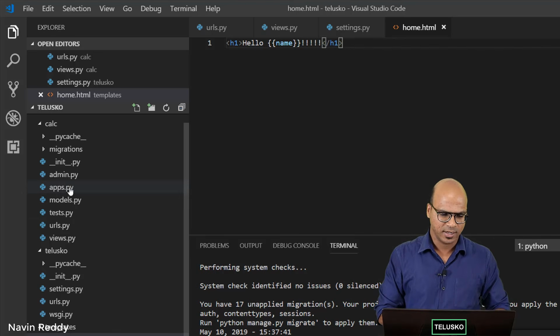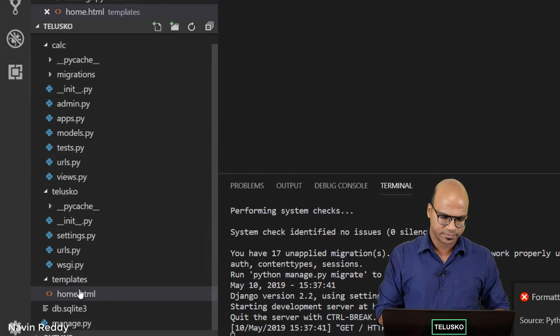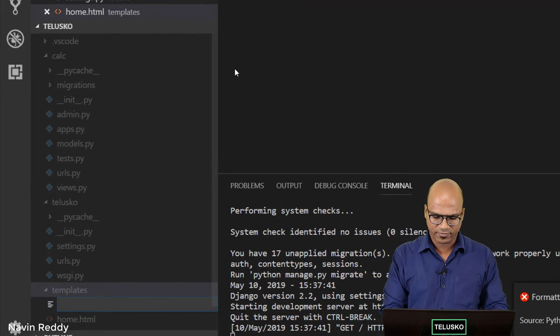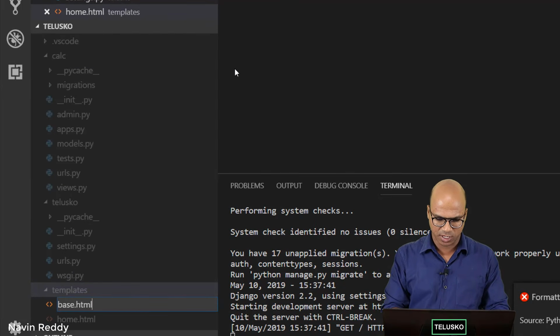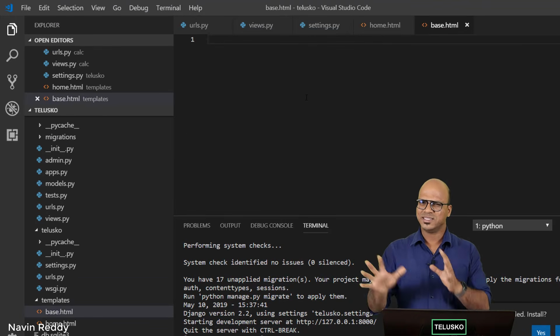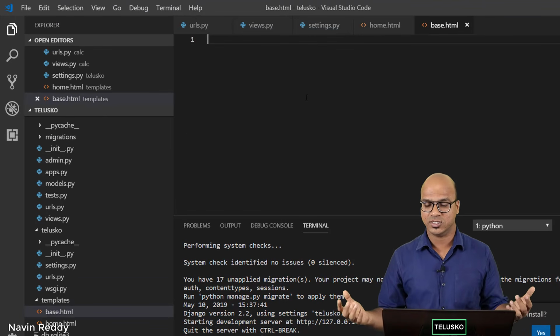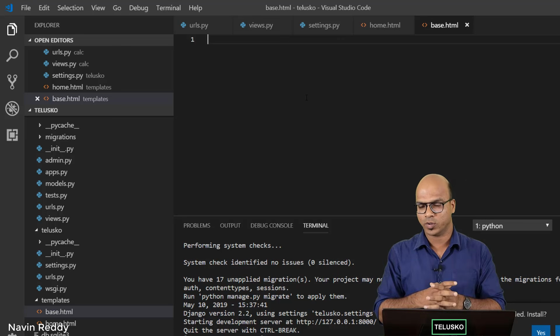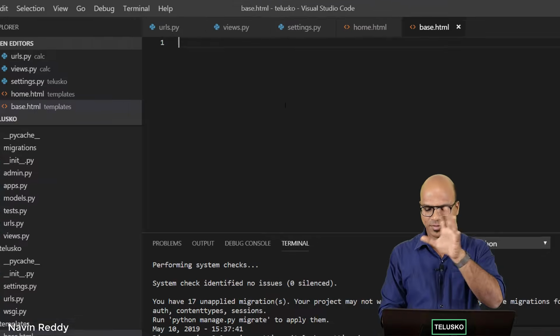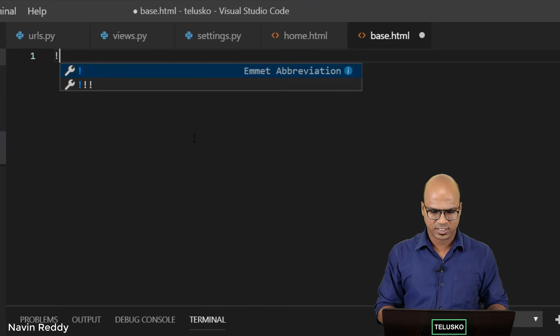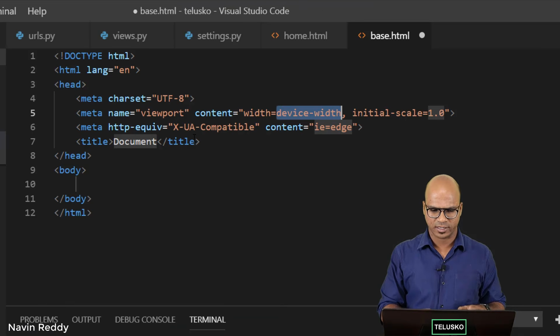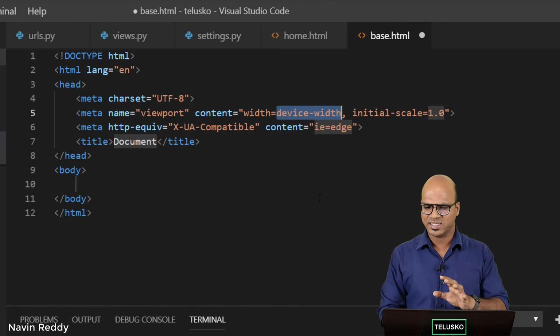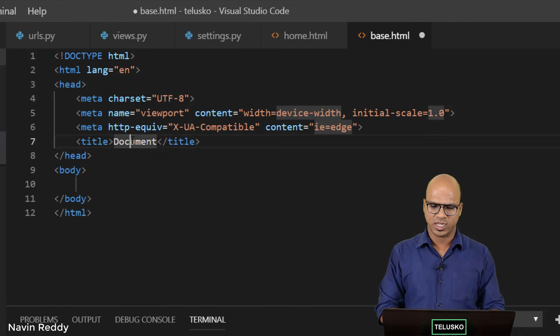Maybe something like, I will go back to my template here, and I will create one more file and we'll call this base.html. Now this is where I want to put the basic code which will be common for all the pages. And then in that block, in the body, we can have our own code. So what I'm talking about is, let me just create a basic layout. We can simply say exclamation and enter. You can see we'll get a code, the basic at least. And here I want to change the title.